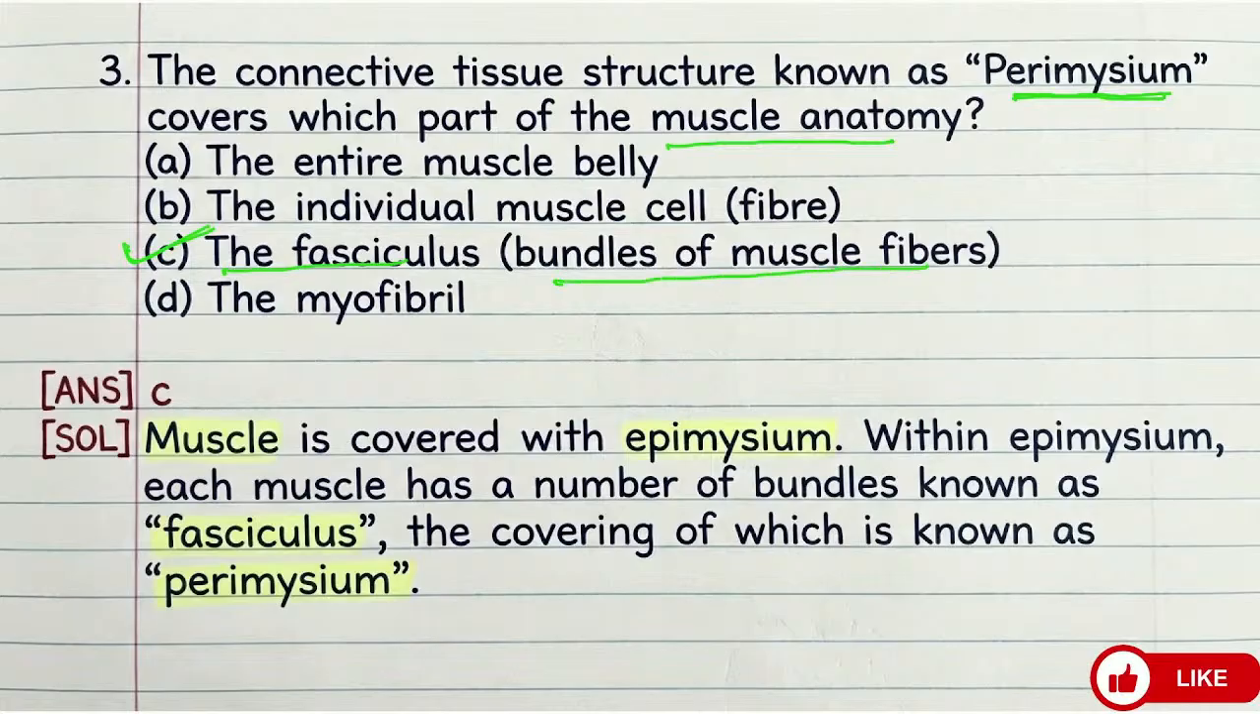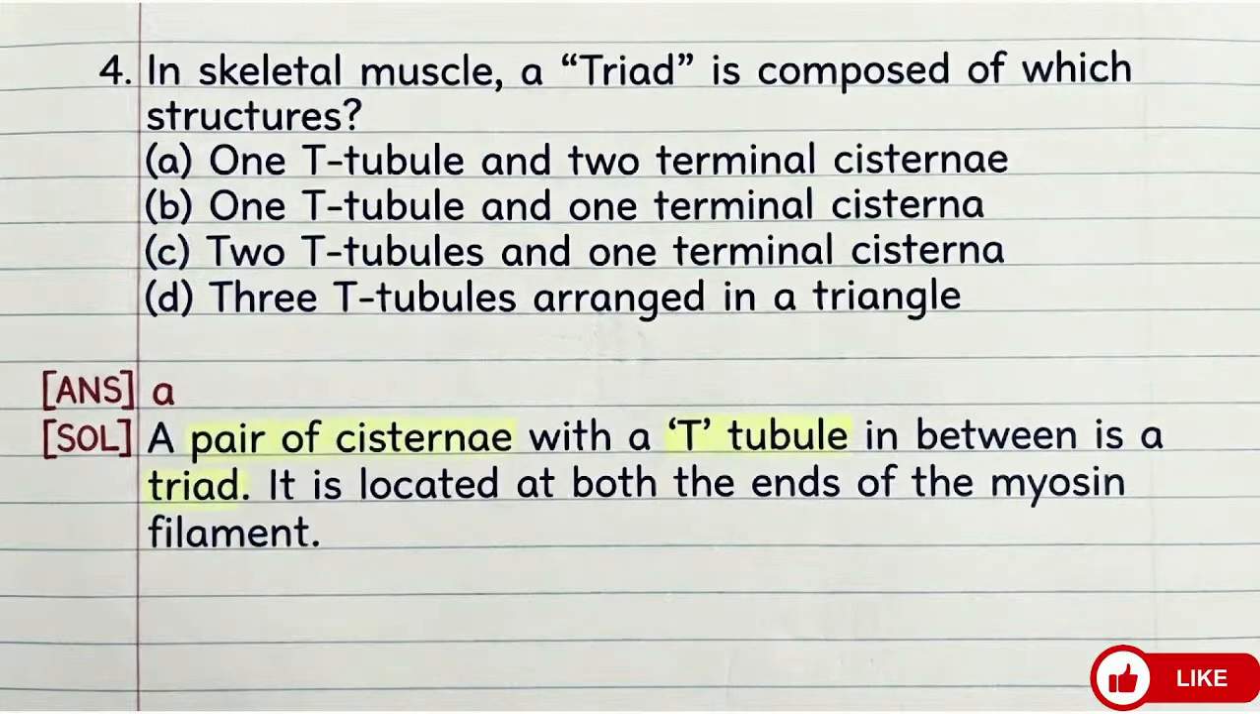Muscle is covered by the epimysium. Within the epimysium, each muscle has a number of bundles known as the fasciculus. The outermost covering is the epimysium. Below that, muscle bundles are there. Each bundle is called fasciculus, and the covering is known as perimysium. So the answer will be C. It is a very important question. This question is very, very important. You may face the question in various exams.